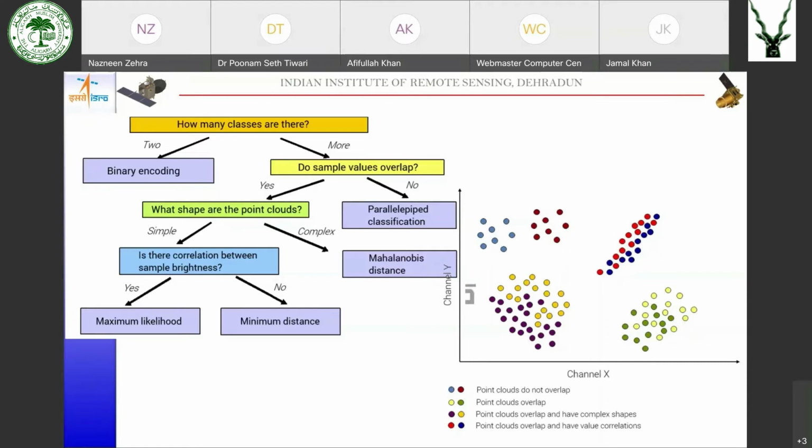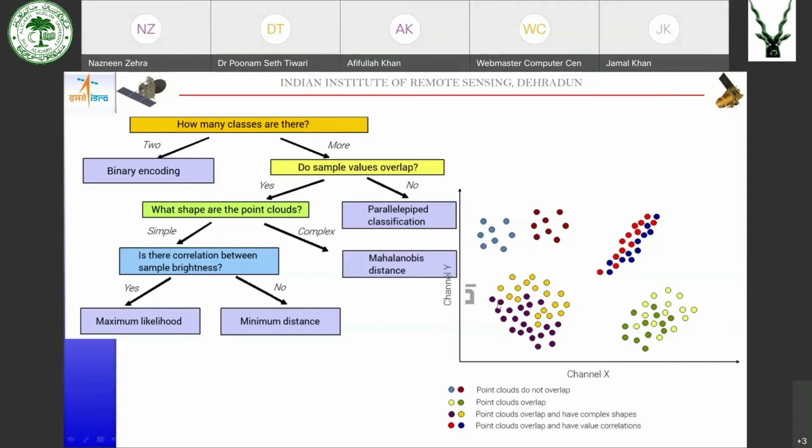If the shape is complex, then we can go for Mahalanobis decision rule. You can see the blue, purple and yellow combination has a complex shape. How have we decided that it is a complex shape?